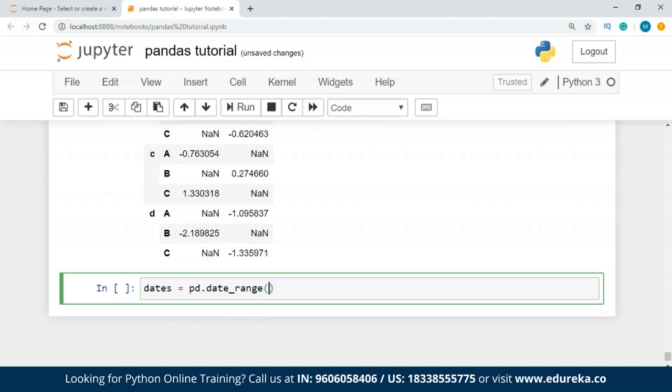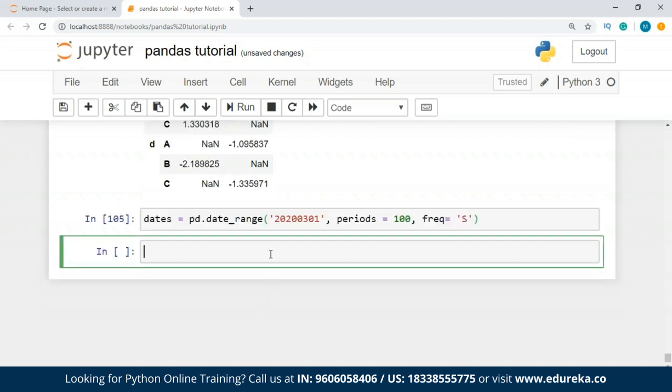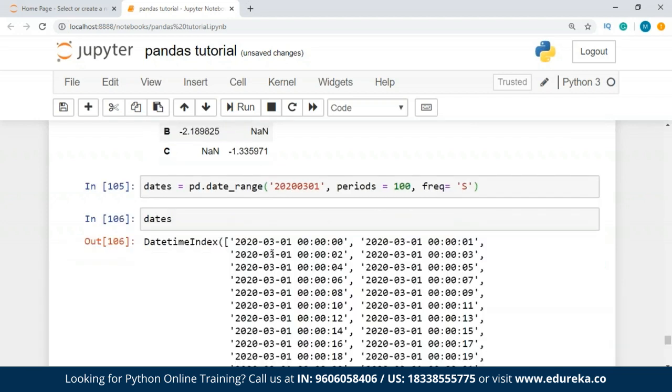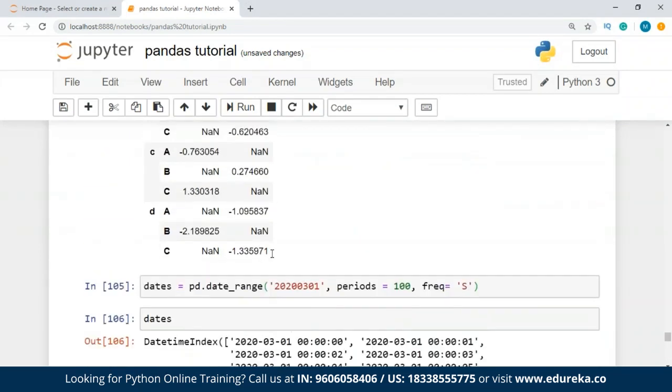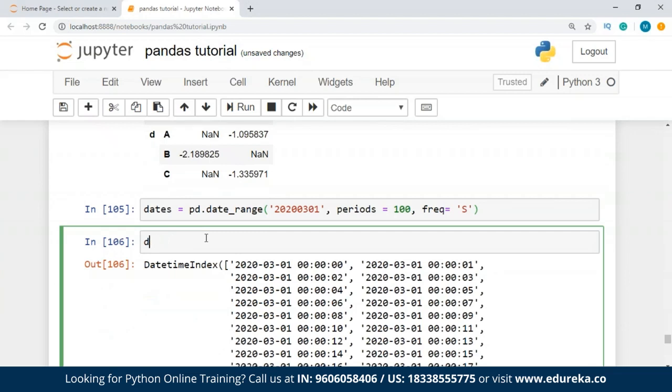I'm going to provide the range as, let's say, 2020 01 03 01. We want periods equal to 100, and let's say frequency is equal to S. All right, let's print dates. Okay, so we have dates over here. I'll just remove this for now.